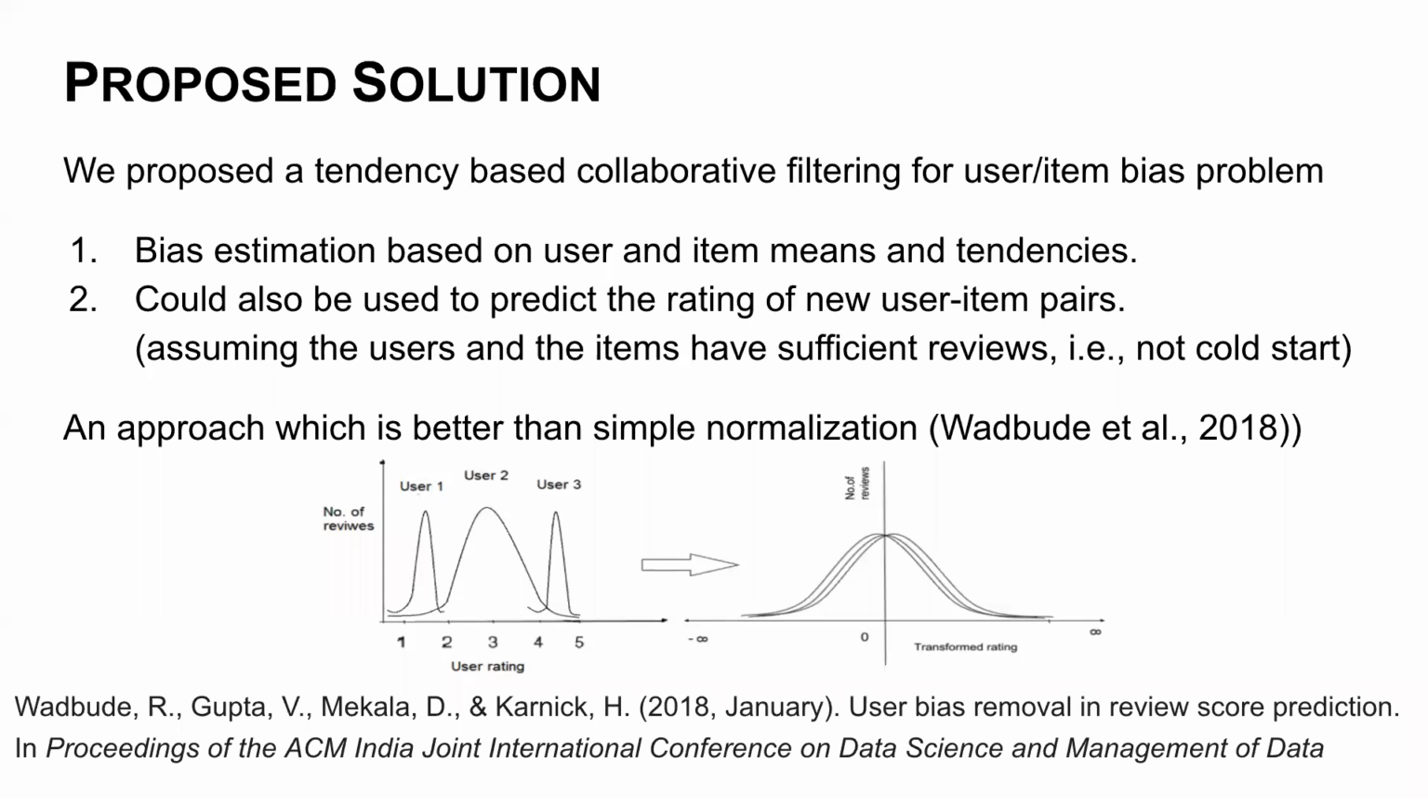However, we assume that the user has rated other products, other than that item, and that item is also rated by other users. So it's not a cold start problem. Then we can get a new user item rating. This approach is much better than simple normalization, which was proposed by Vadbudela.